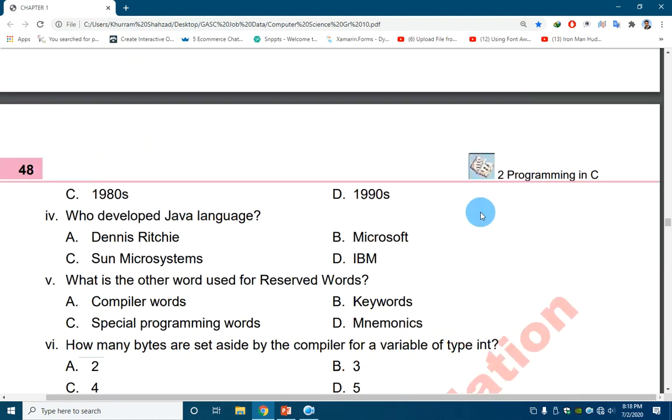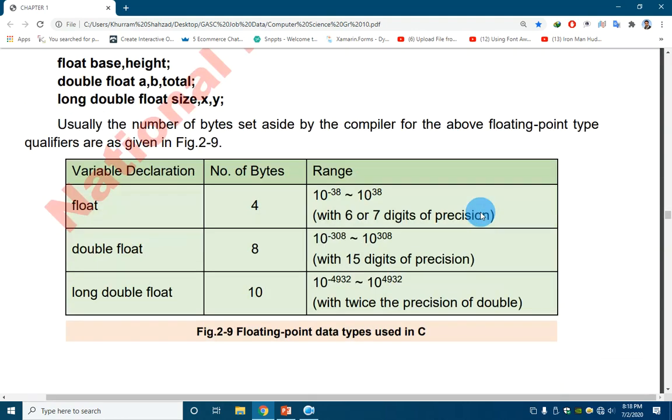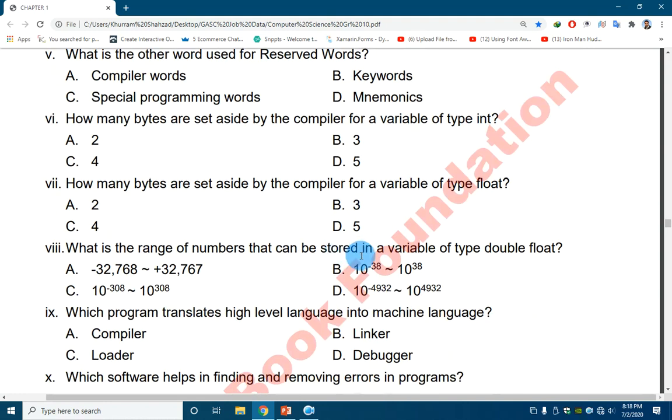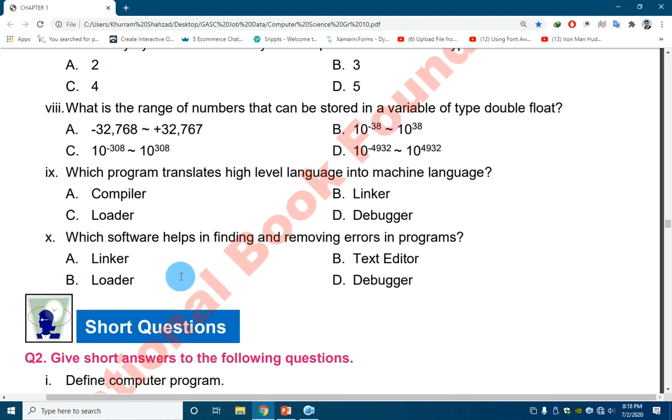You may also verify this in your chapter on double float. Double float contains this value, so our correct answer is answer C.